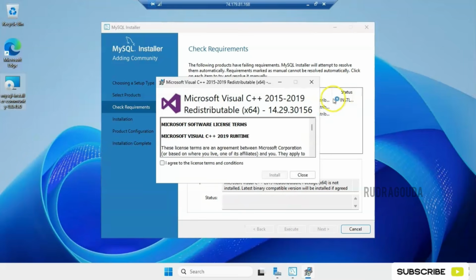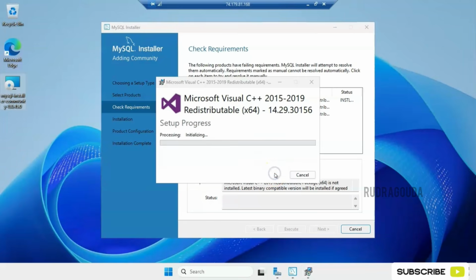Now you can see the status, right? I agree to the license agreement. Click on install.